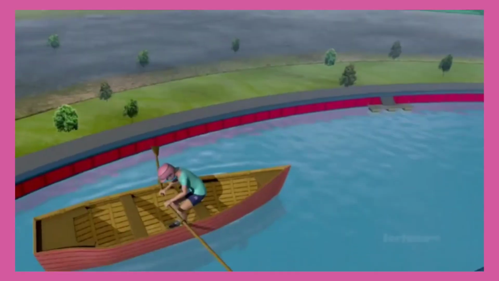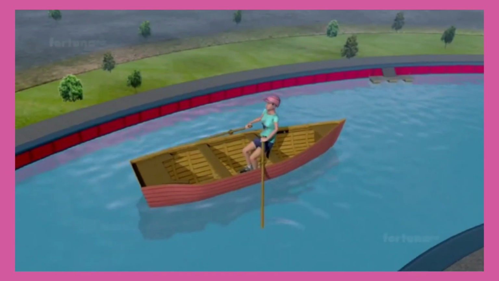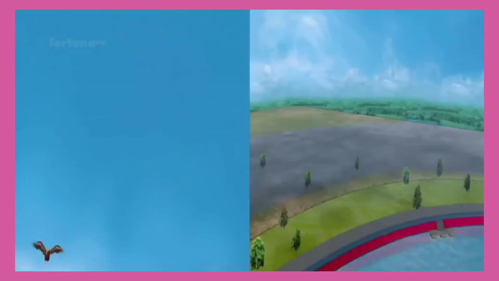The flight of birds across the sky and the rowing of a boat in a lake are all examples of Newton's third law of motion.